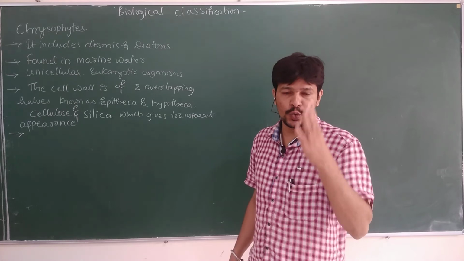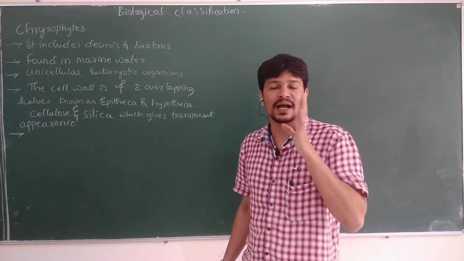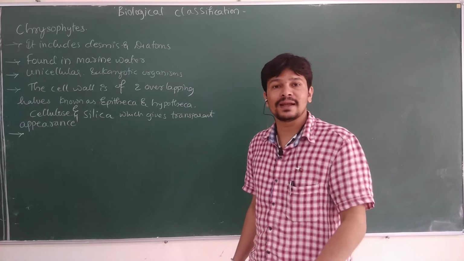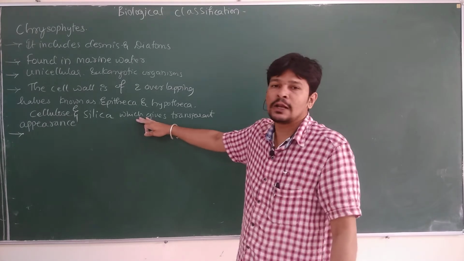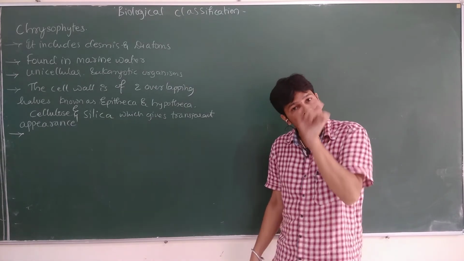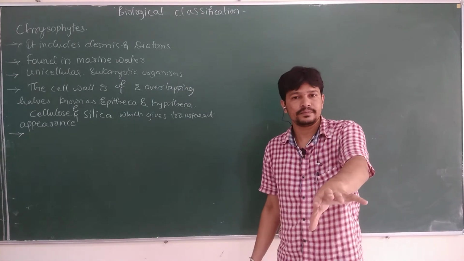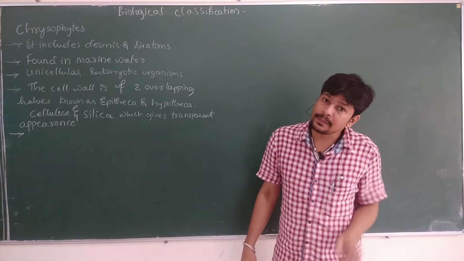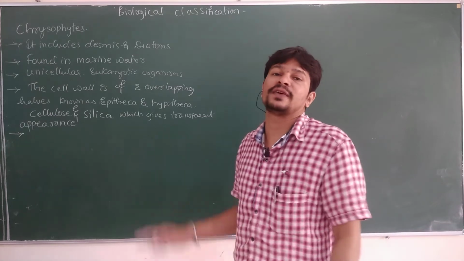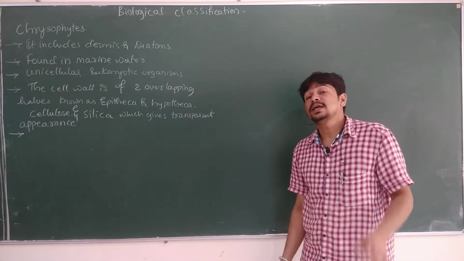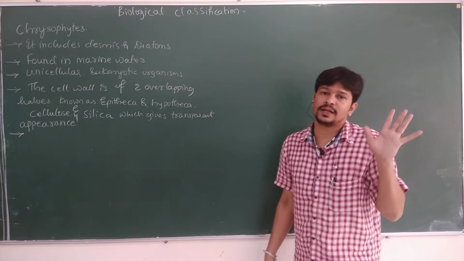They are called jewels of the ocean because they are shining and transparent. They are made up of cellulose and silica, and importantly that silica gives a proper shape and structure to the cell. Is that clear? In other words, the diatoms are known as the jewels of the ocean.